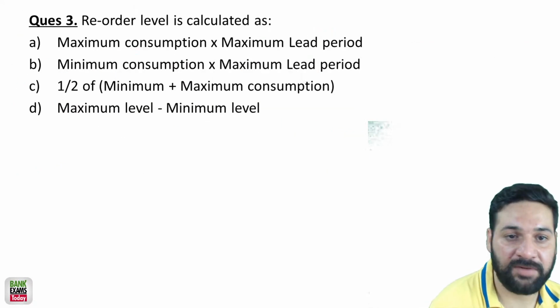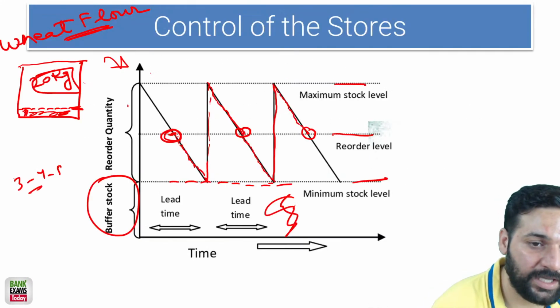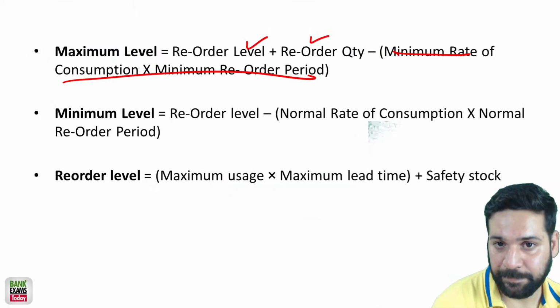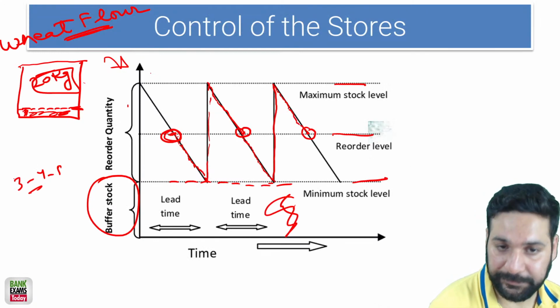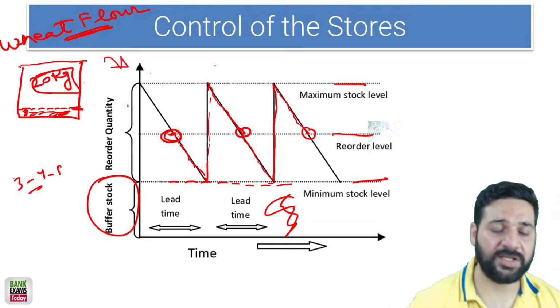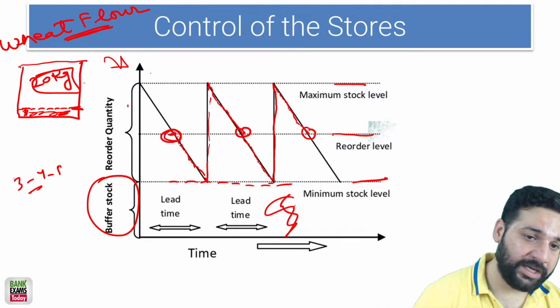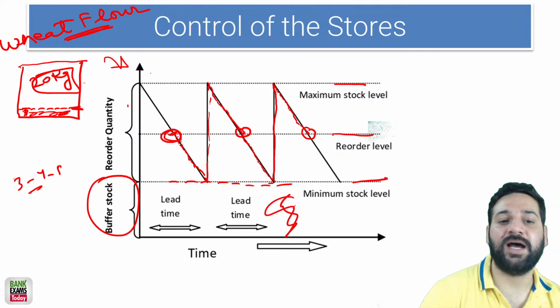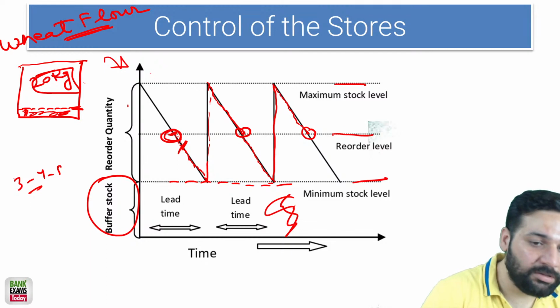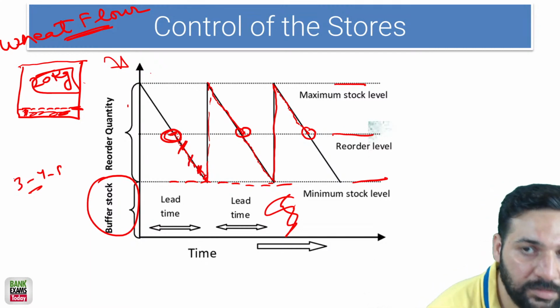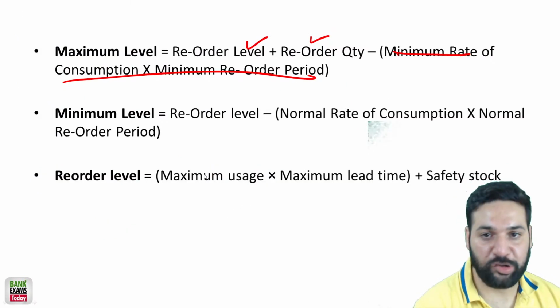It can be reorder level plus reorder quantity. You make a new order here. It is possible that you get the supply at this point, or at this point, or at this point. That is all possible.